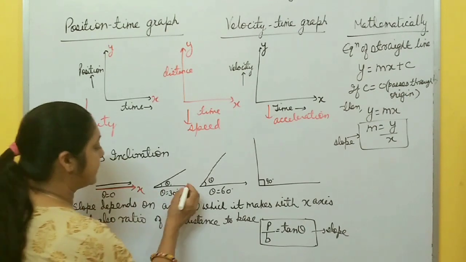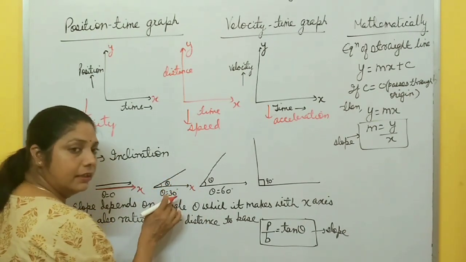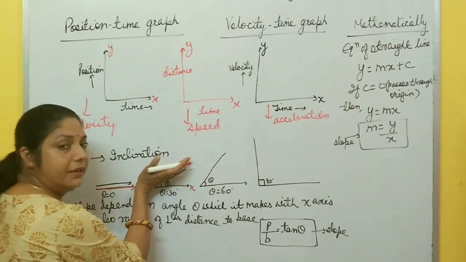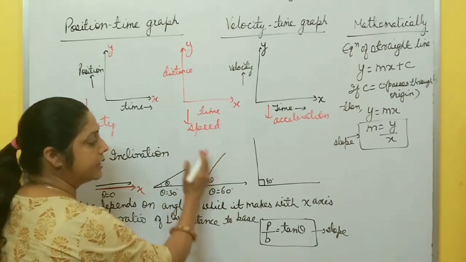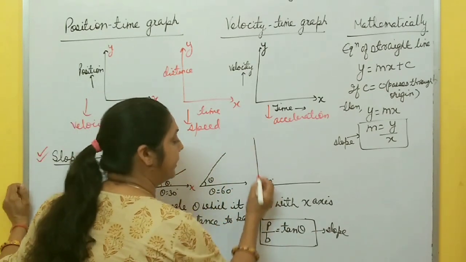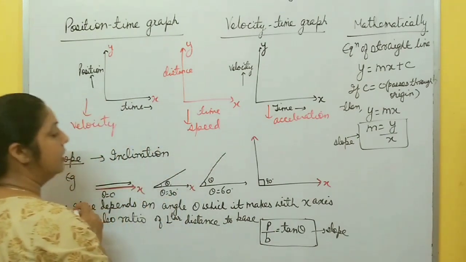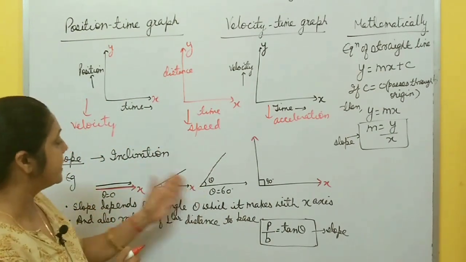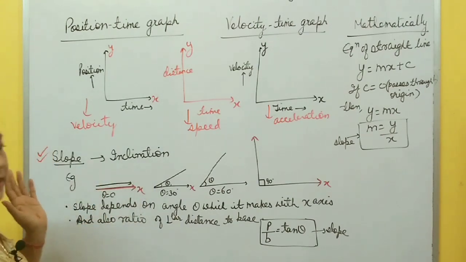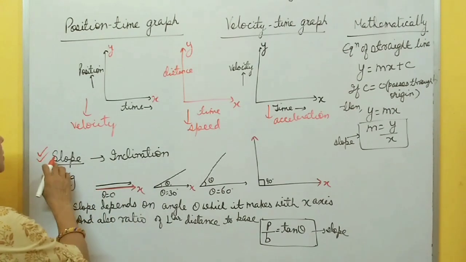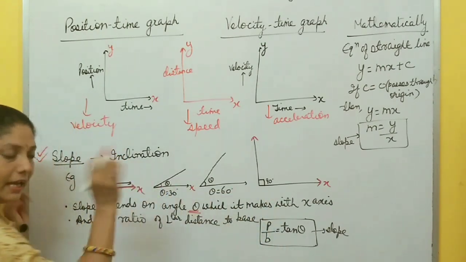Here is the x-axis, and this object makes a 30-degree angle with the x-axis. So here inclination increases a little bit. Here at 60 degrees inclination again increases. Here inclination is 90 degrees. It makes an angle of 90 degrees with the x-axis, right? So angle increases, inclination increases, and inclination increases means slope increases. And it also means slope depends on angle theta, which it makes with the x-axis.